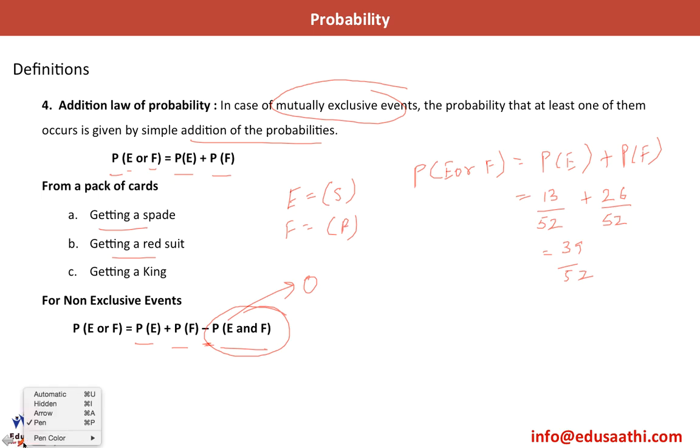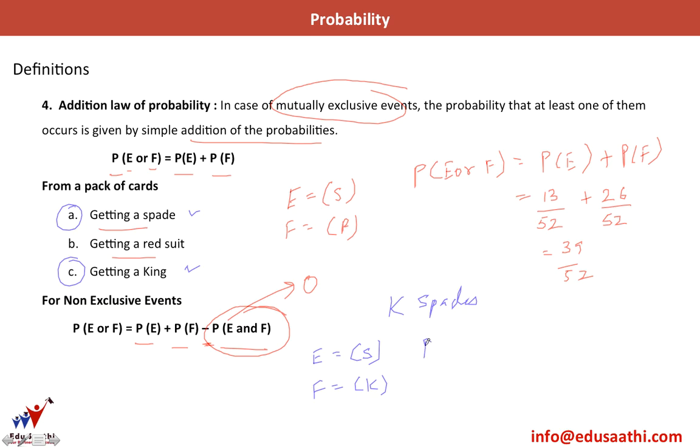Let's take another case. Probability of getting a spade and getting a king. So these are not mutually exclusive because I have a king of spades. So these two can occur together. So here if I define E as getting a spade and F as getting a king, P of E or F would be P of E plus P of F minus P of E intersection F. This is the formula written here.